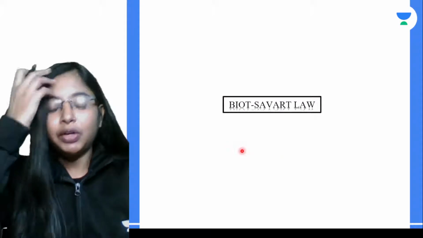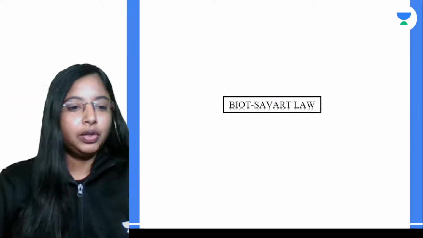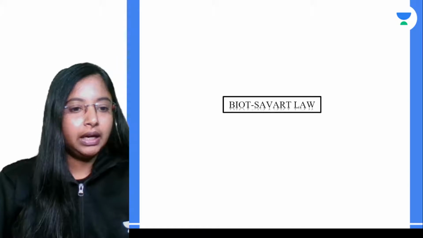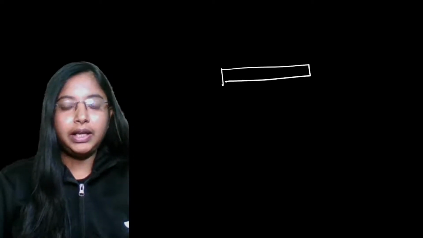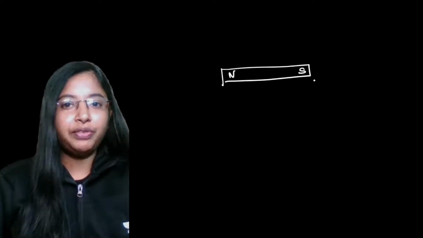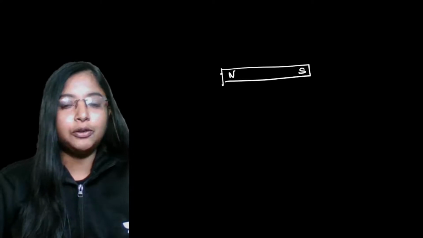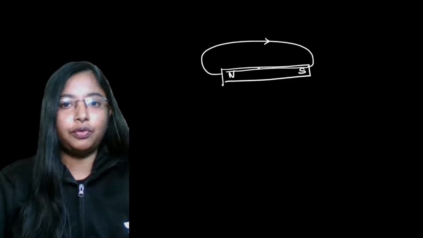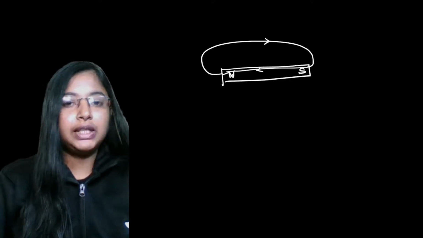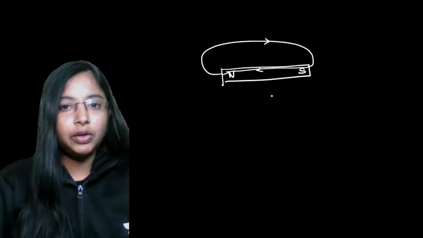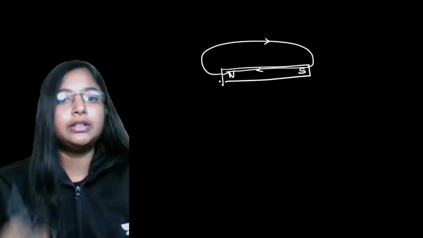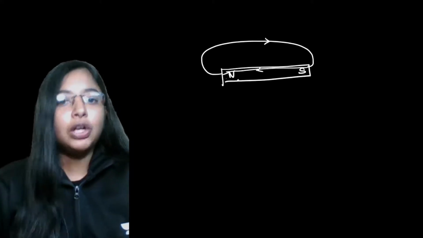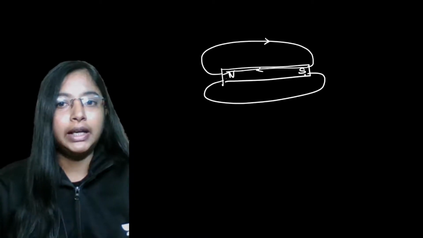Alright, so today we are going to learn about Biot-Savart law. If you generally see, let's take a bar magnet. There are going to be field lines everywhere around this bar magnet. Outside it's going to be from the north to the south pole. Inside the bar magnet, the field lines go from south to north. So if you look at a bar magnet and the field around it, it forms a closed loop around the magnet.